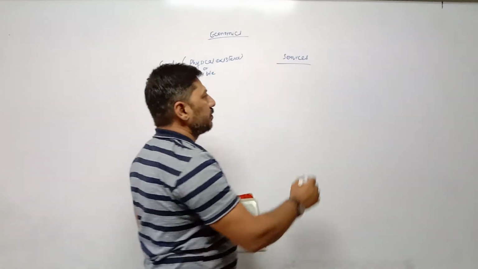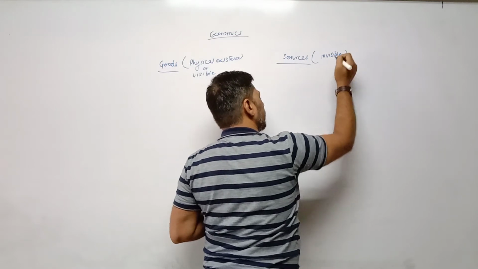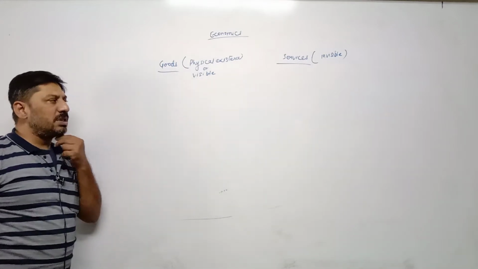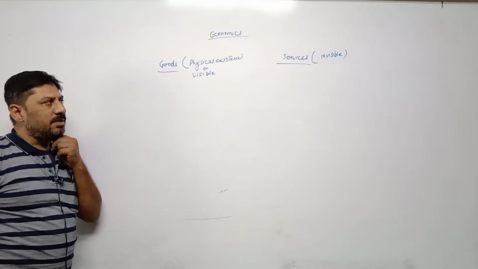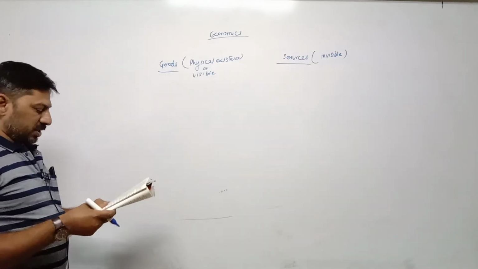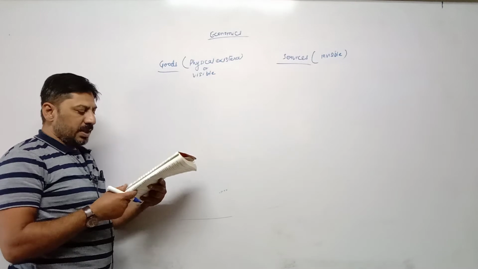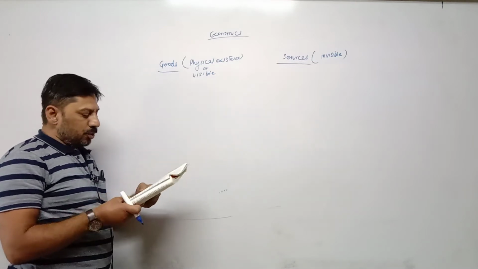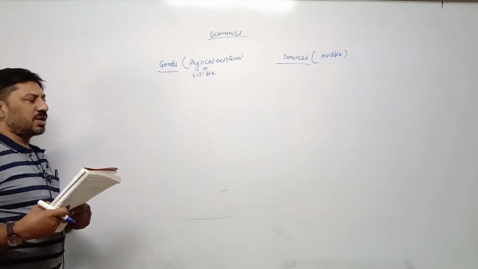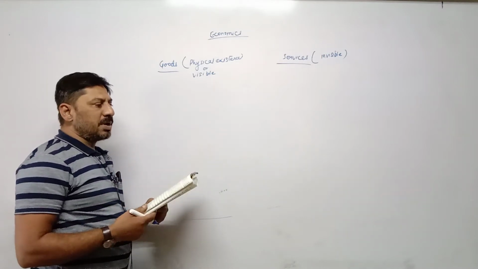And services, these are invisible. For example, a doctor is treating patient, so his services cannot be seen, only we can feel, but it cannot be seen. The services are invisible and goods are visible. Goods, commodities which have physical existence are called goods. In economics, they are meant to satisfy the needs of consumption, means goods are produced by different manufacturers, by different industrialists, in order to fulfill the requirements of human beings.